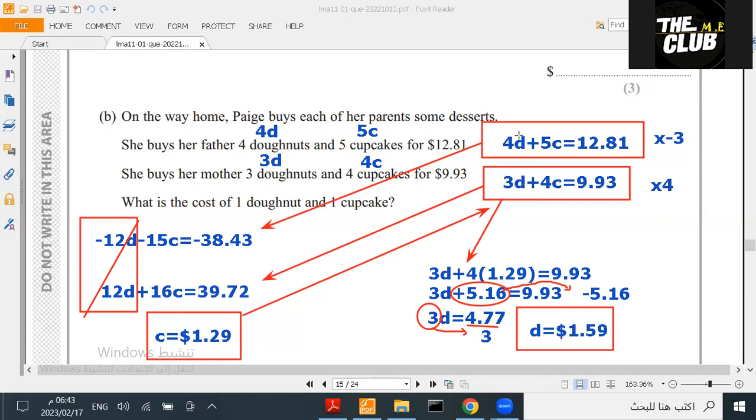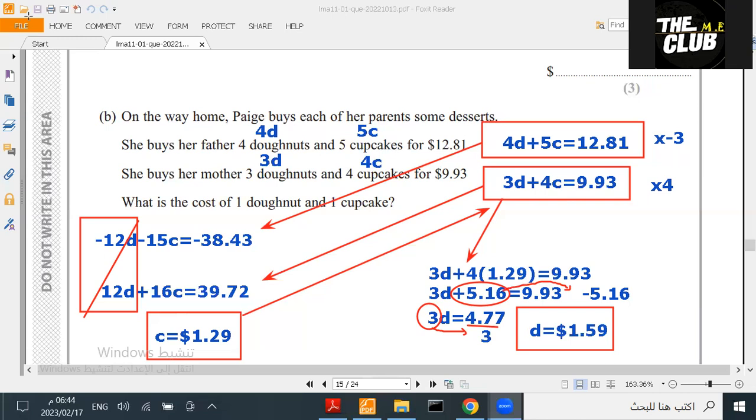I multiplied by -3 here and by 4 here to make them -12 and 12. Then we added them together. We added this, we got C. We added this, we got 1.29, and this is the cupcake. Then we used the cupcake in one of the equations to find the value of the donut by substituting, okay? And that's how we answer a question like this.